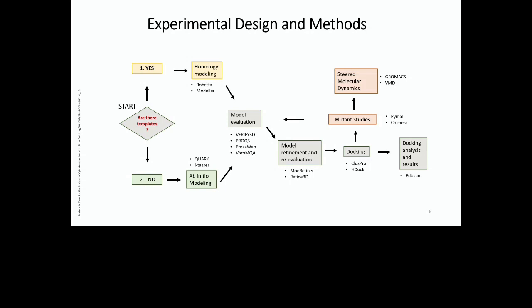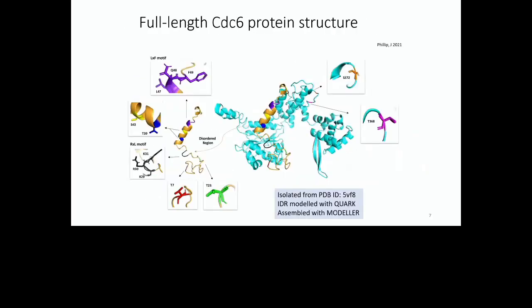And then for the docking, we usually used ClusPro and HDOCK, and we analyzed the docking results with PyMOL. And then we did mutation studies on key residues that were based on these docking results, and for that we used PyMOL and Chimera. We then proceeded to compare the wild-type CDC6-CLB2 complex to the mutated CDC6-CLB2 complex using GROMACS by doing steered molecular dynamics simulations. So here we move to our results.